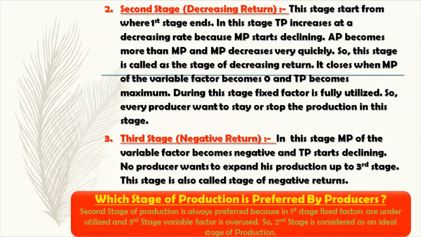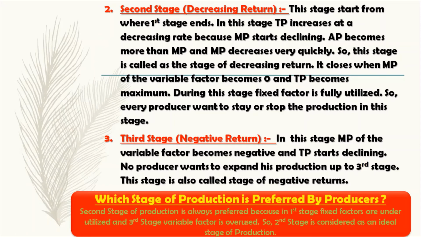The second stage of production is called the stage of decreasing return. It starts where the first stage ends. In this stage, TP increases at a decreasing rate because MP starts declining. AP becomes more than MP and MP decreases very quickly. So this stage is called the stage of decreasing return. It closes when MP of the variable factor becomes 0 and TP becomes maximum. During this stage, the fixed factor is fully utilized. So every producer wants to stay in this stage or stop production in this stage.